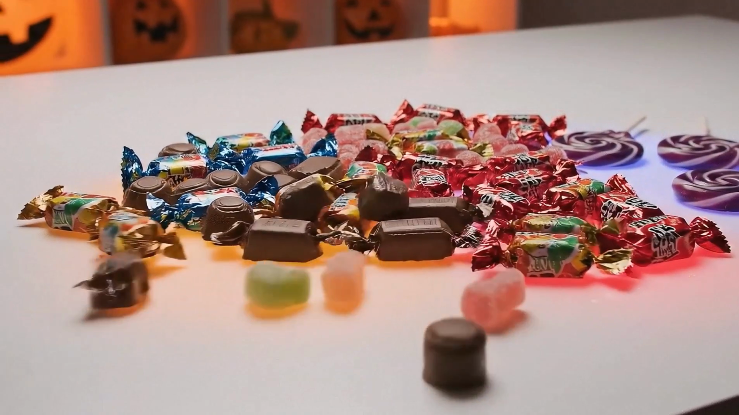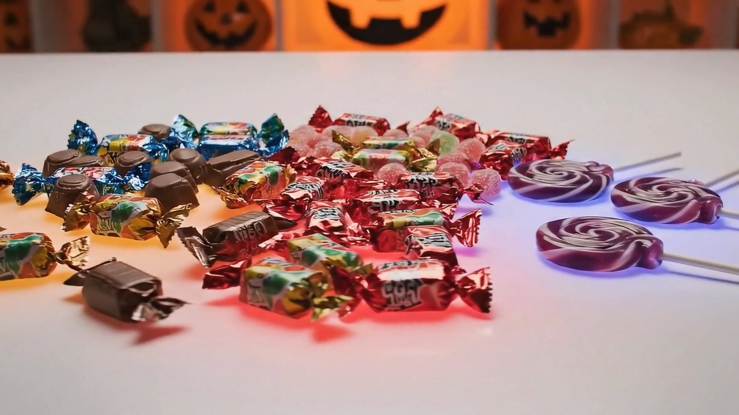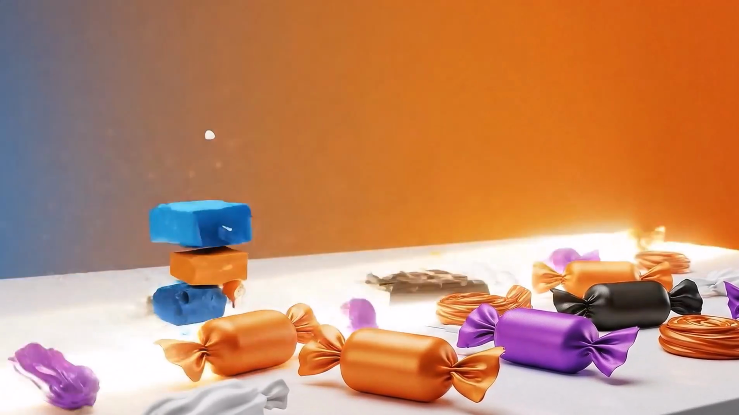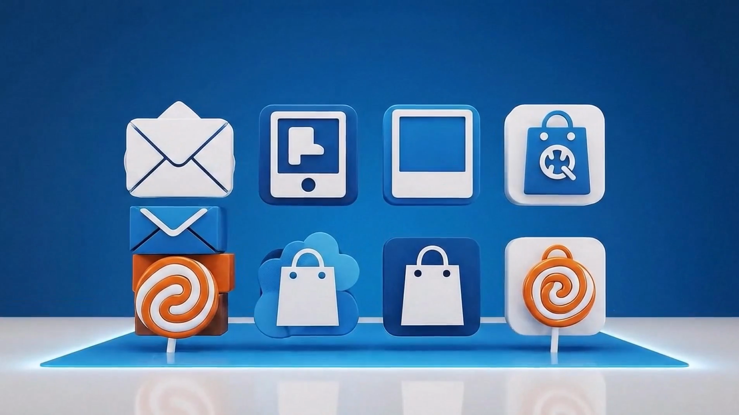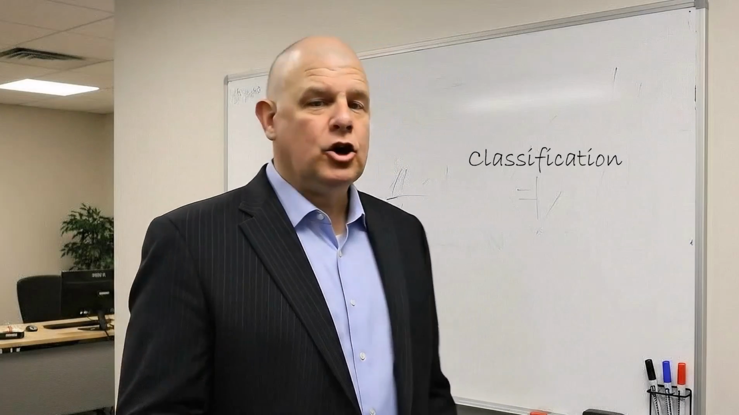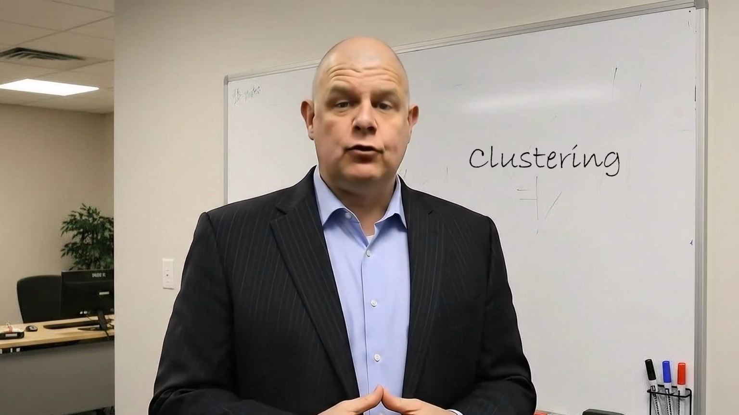Multi-class models handle more than 2 labels, like sorting chocolates, chews, and lollipops into their own groups. The same idea behind sorting Halloween candy powers real AI, classifying emails and products. That was a pretty sweet look at classification. Let's look at clustering for an AI model.